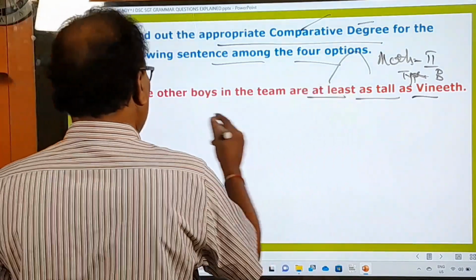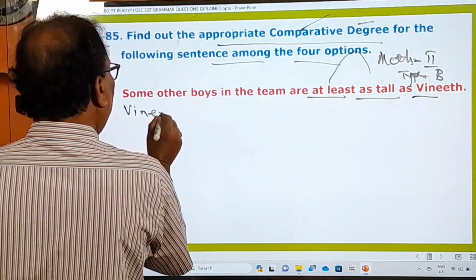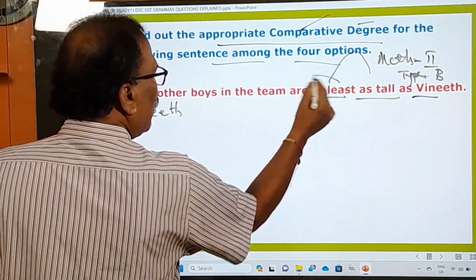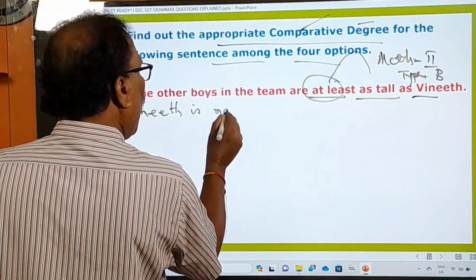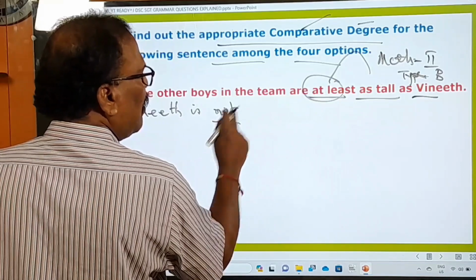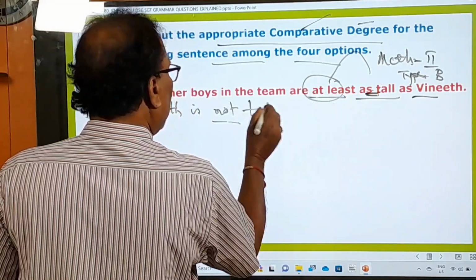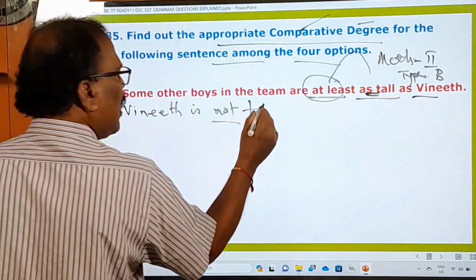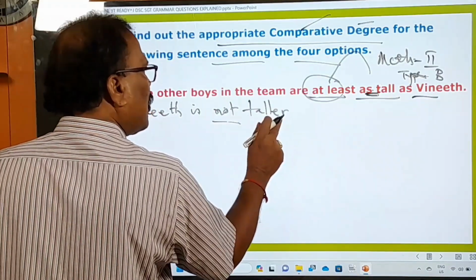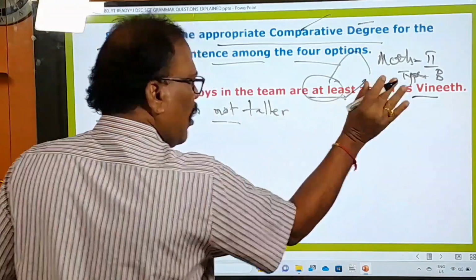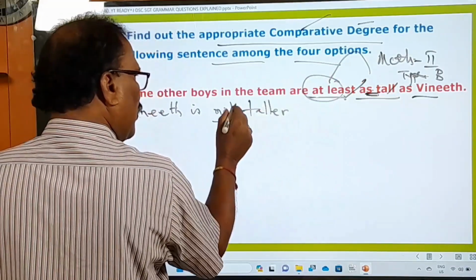So when that is the case, what should we say? Vineet. Okay, "at least" is there. Instead of "at least", we have to use "not". What is the adjective used here? Tall. Since it is the comparative degree, what should we use? A comparative adjective. Not "taller, as", "as" is gone. Instead of "at least", "not" is used.